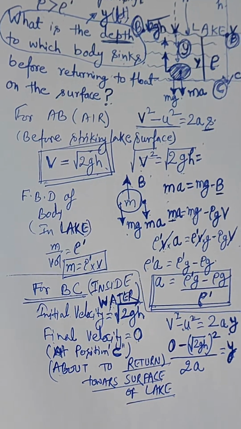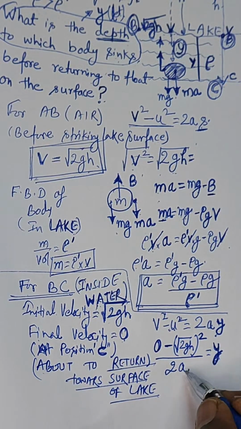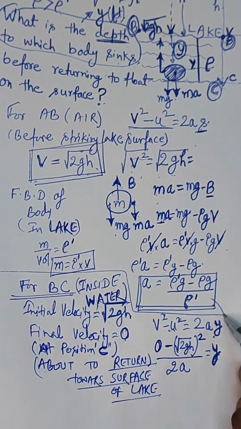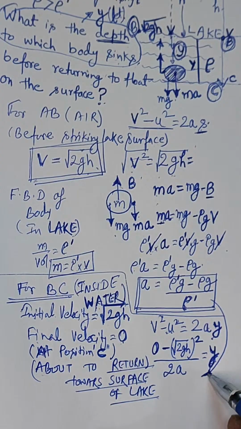So how to go forward? Just solve it. You know the value of a which we have calculated. Just put it into the denominator.